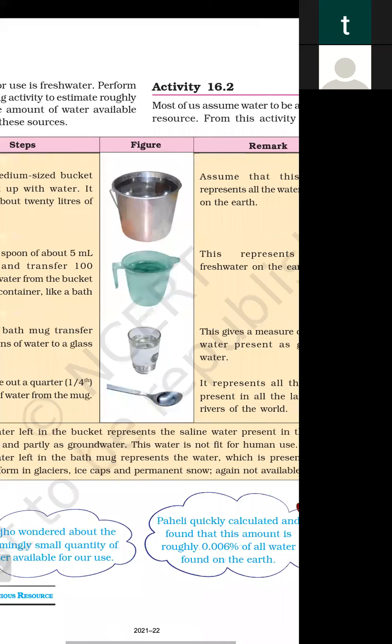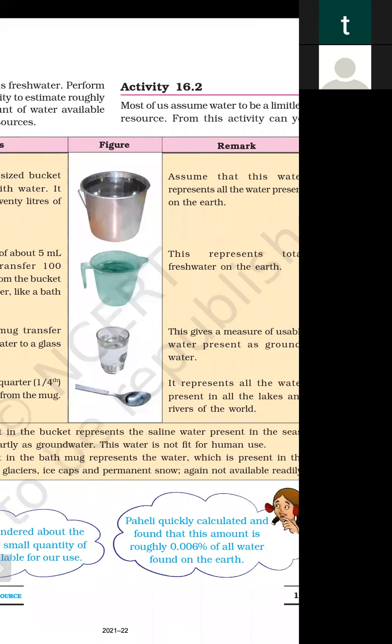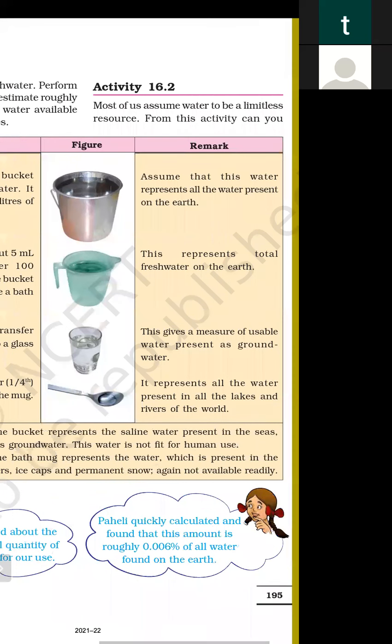Now, from the bath mug, transfer 30 spoons of water to a glass tumbler. This gives a measure of usable water present as groundwater, underground water. Out of that 100 teaspoons, meaning 500 ml, take 30 teaspoonfuls of water in a separate glass tumbler. This much water represents groundwater, underground water.